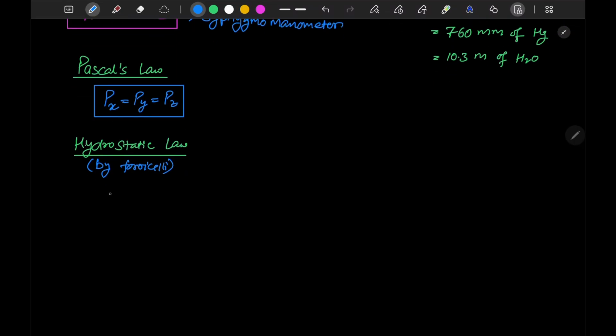It is given by dp by dh is equal to rho g, where h is height. If we consider depth, with height measured from the upper point moving downward, then dp by dz will be minus rho g.